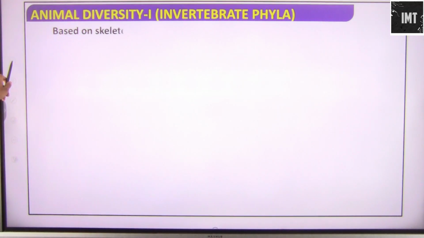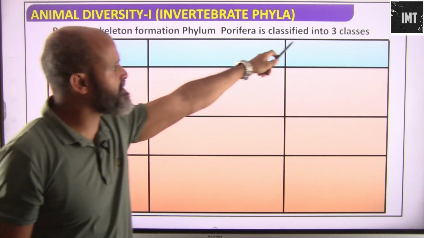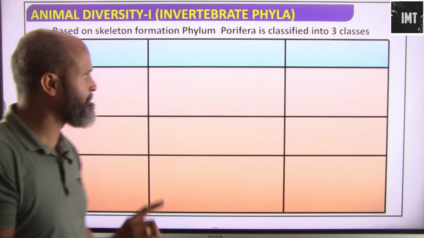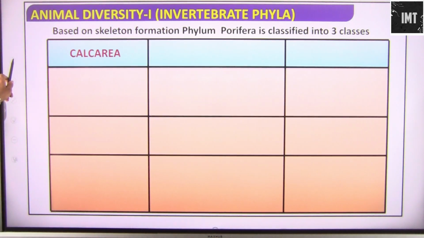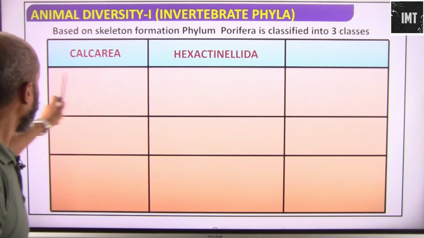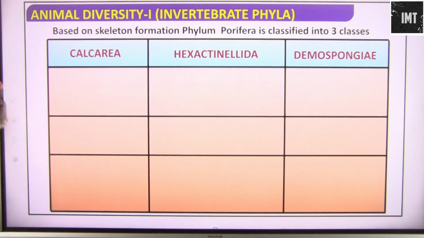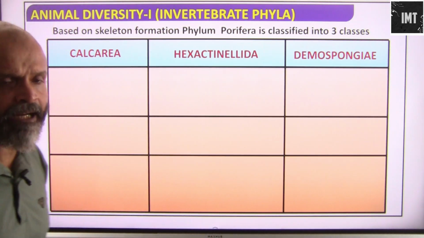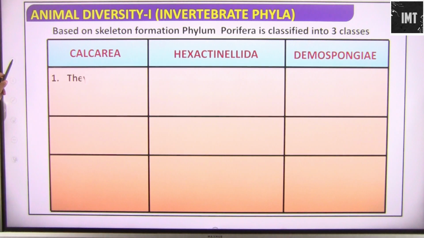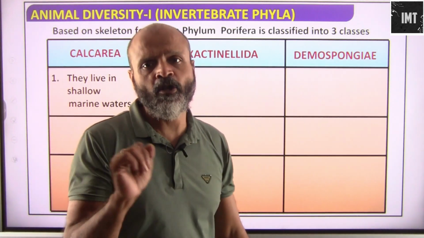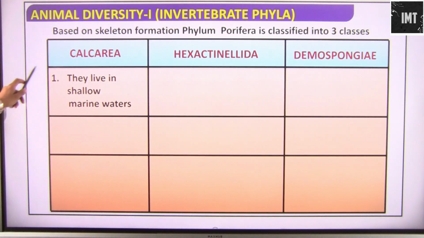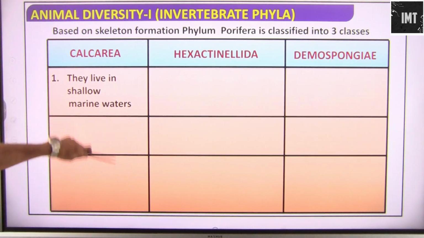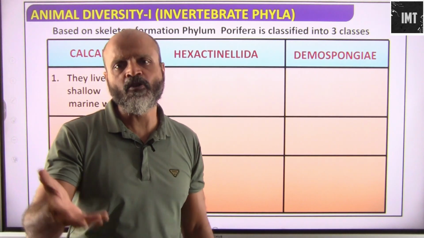Based on the skeleton, phylum Porifera is divided into three classes. Very important, people. What are the three classes? Calcarea, then Hexactinellida, and then Demospongiae. They will have different habitats, of course. This is entirely a division of sponges based on the skeletal systems they are made up of. The Calcarea species generally live in shallow marine waters, which means not very deep.